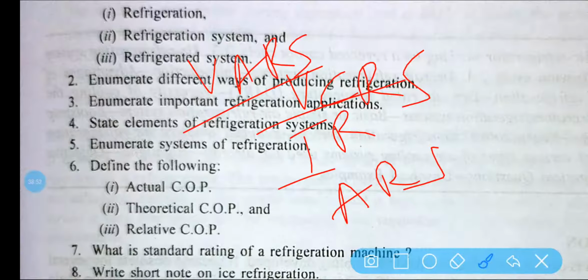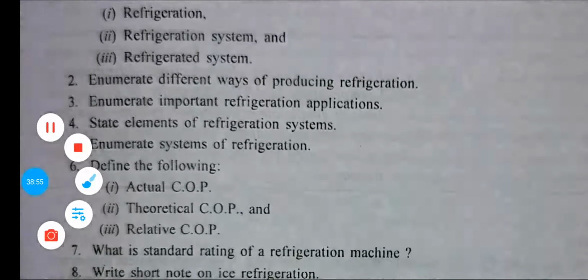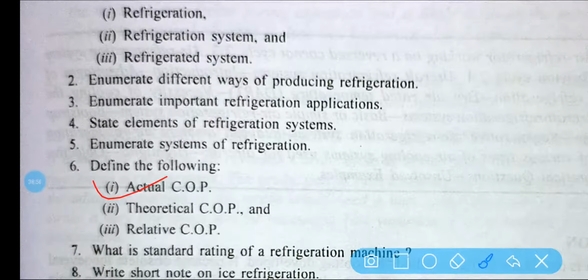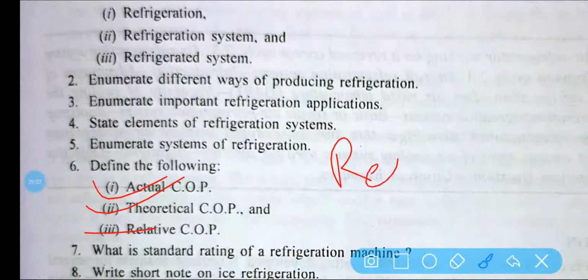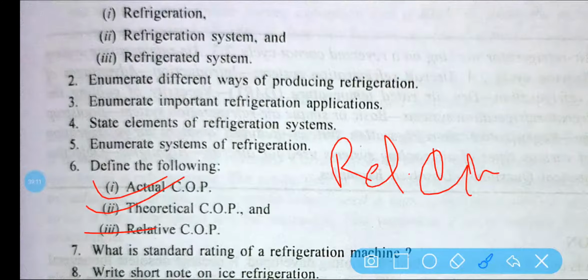Next, define the following. Actual COP: this is affected by work, in theory. That means theoretical COP, actual COP, relative COP. The relation is: relative COP is equal to actual COP divided by theoretical COP.